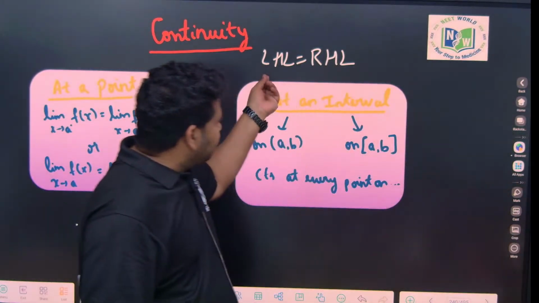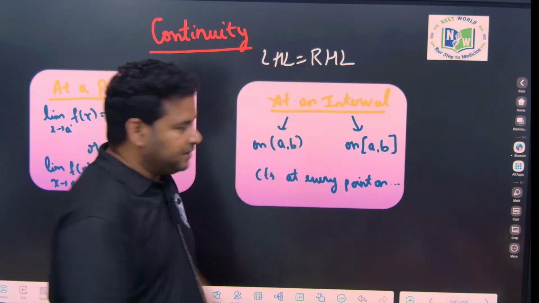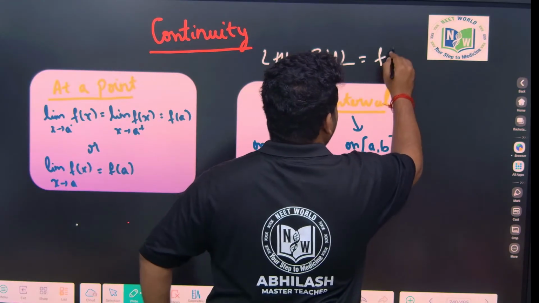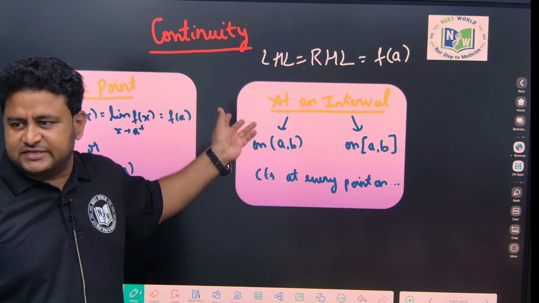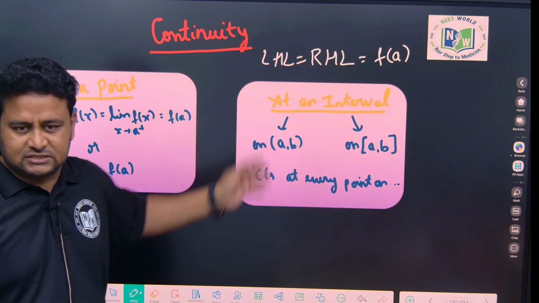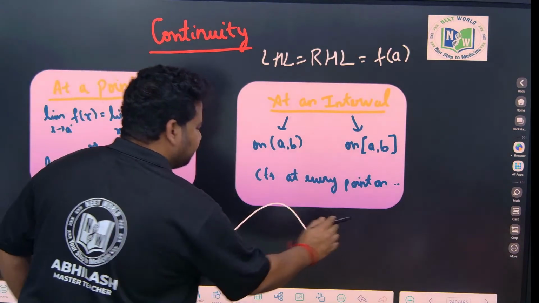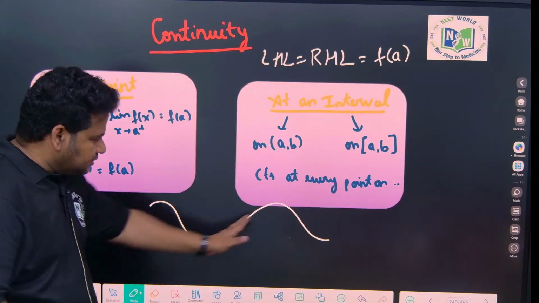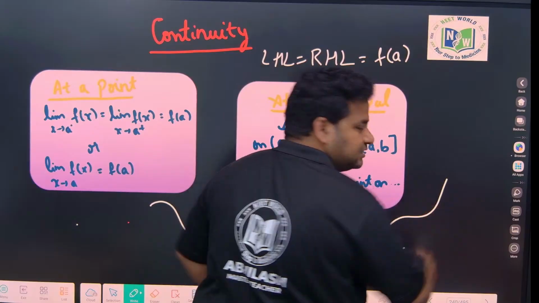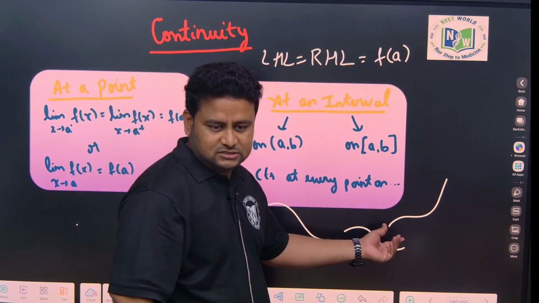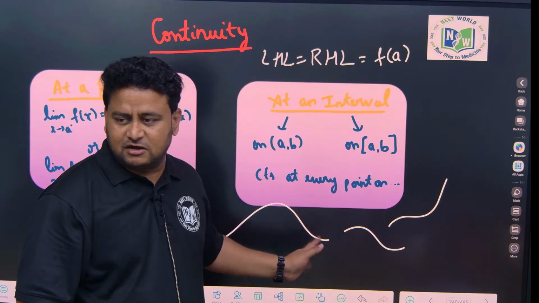Now, if the left-handed limit is equal to the right-handed limit, definitely the limit exists. But if this is also equal to the value of the function f of a, then we say that the function is continuous. That is, if you plot a graph for the given function, you should be able to plot it without taking off the pen. If I plot it like this, then again like this, then it is not continuous, it is discontinuous. That is the meaning of a continuous function.